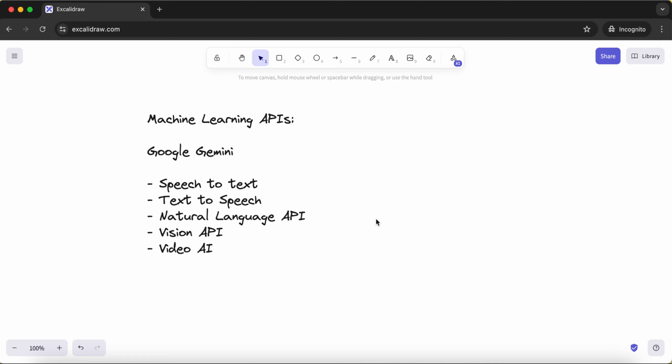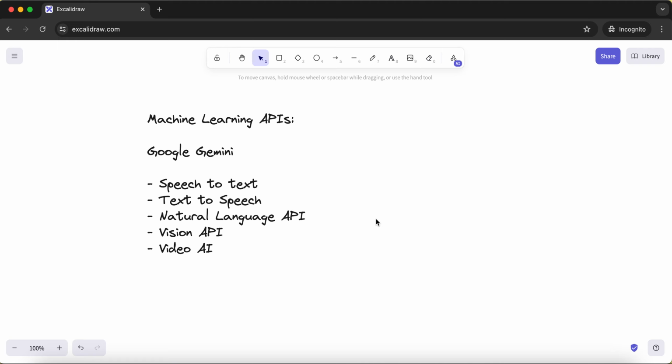So Google has created some machine learning APIs which we, as a business, organization or individual developer, can consume.